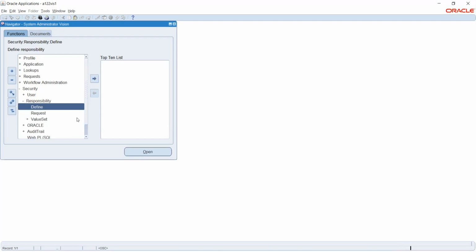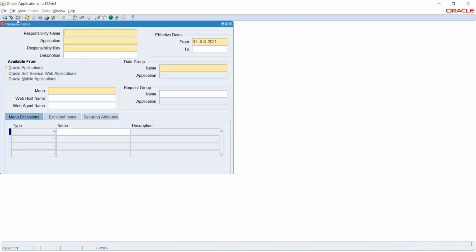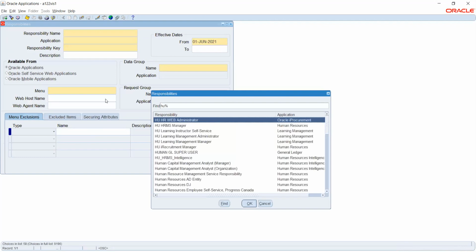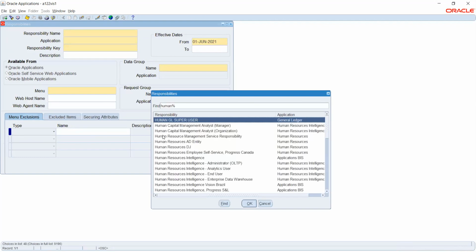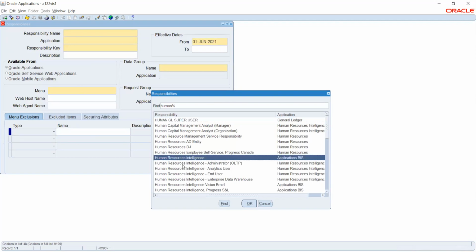Now what is responsibility? If I want to create any new employee, I will need this responsibility called human resource. Unless I have this in place, I will not be able to create it.